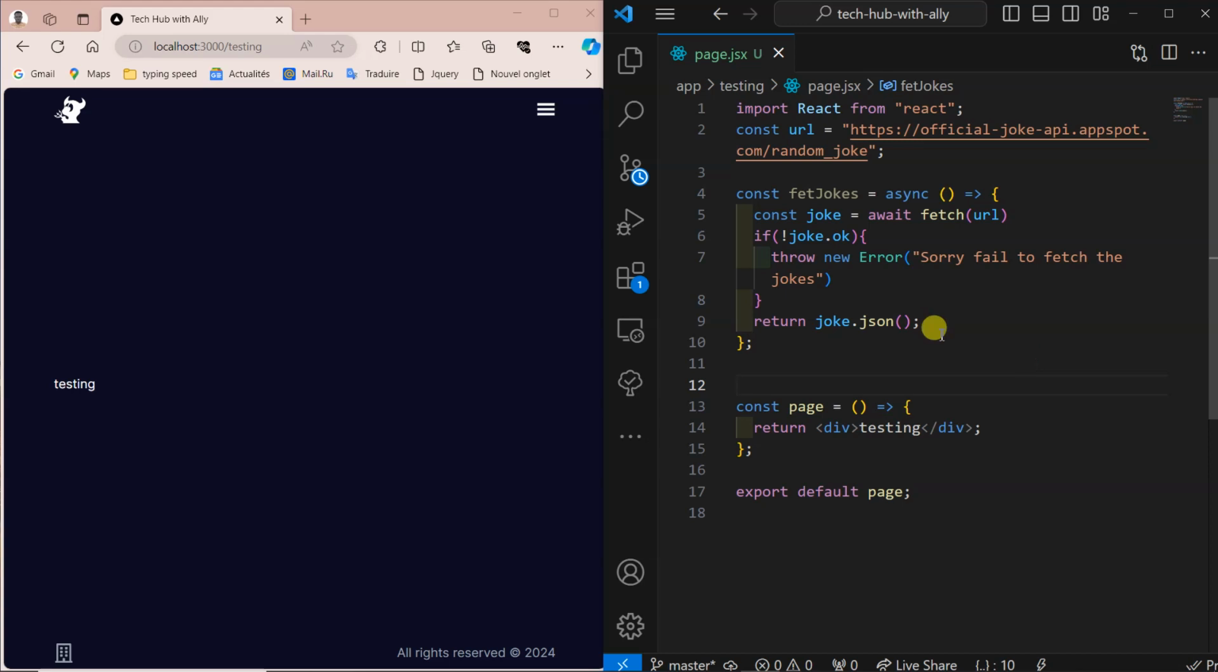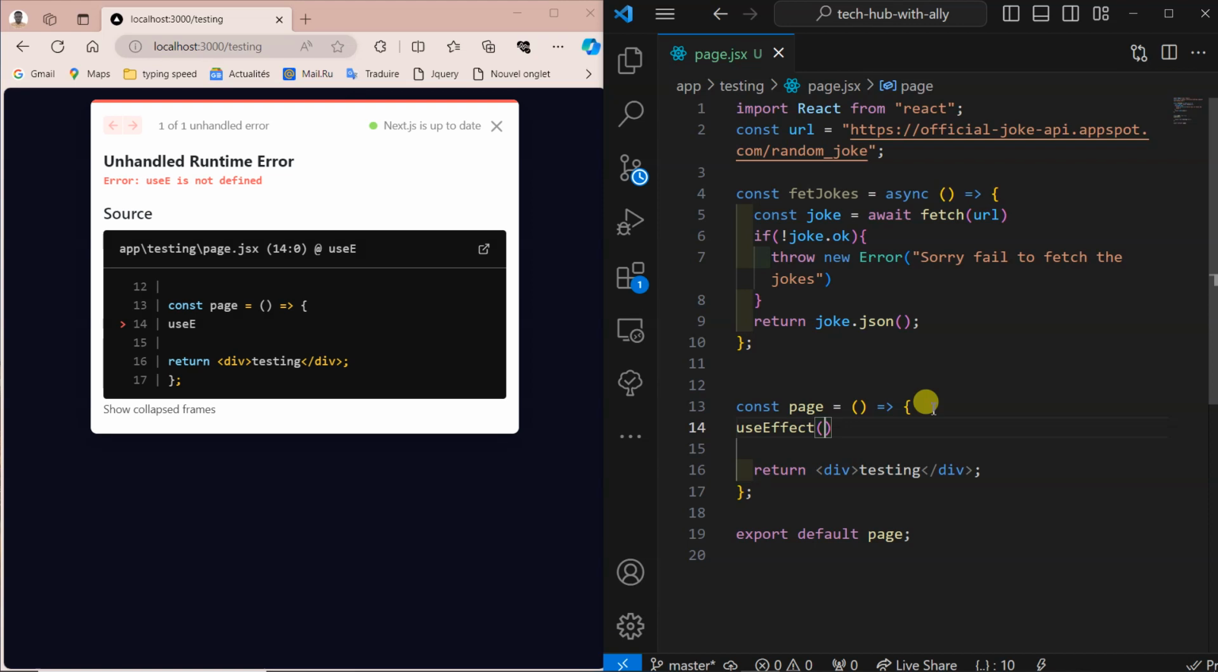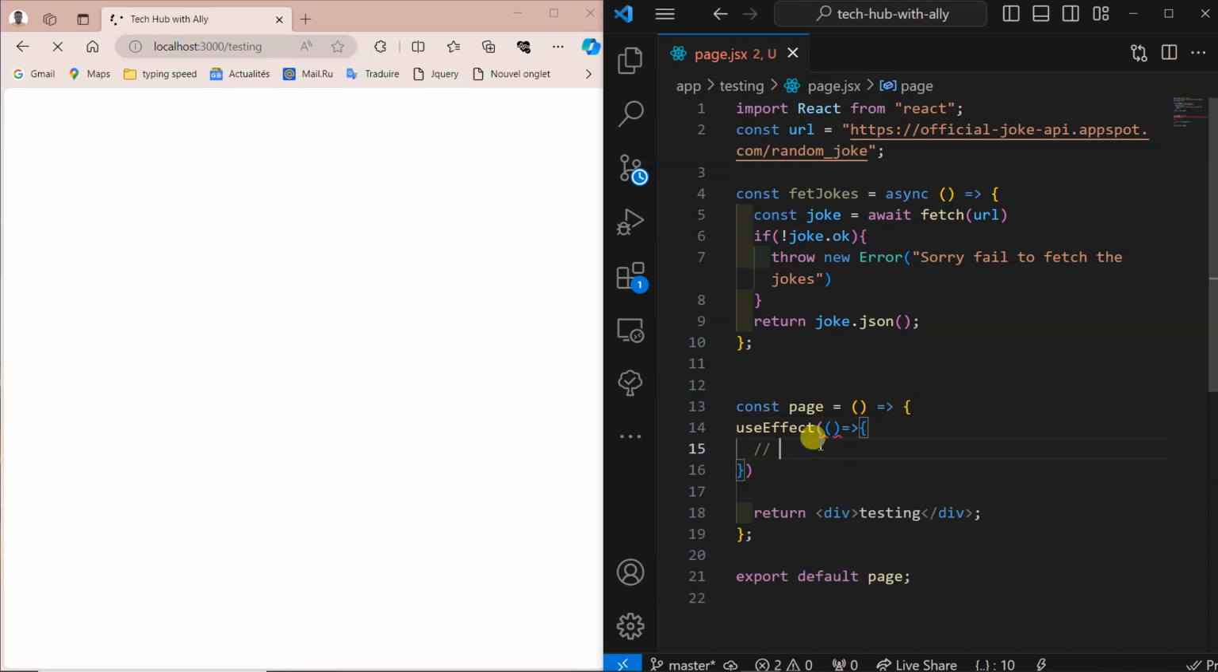Now I want to use this joke here in my application. So for this case, I will be using useEffect. I can say useEffect. Okay, it is a state hook. useEffect. It will be a parenthesis. Next, it will follow an arrow function. Next, it will return this block of code. After, it will return a dependency array.